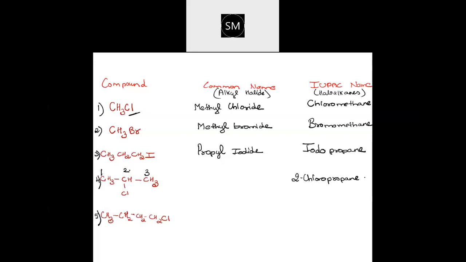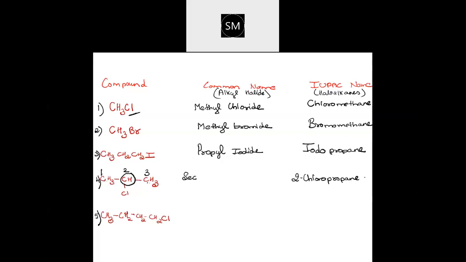Okay, now come to the common name. What will be the common name for this? So if you see the halogen to which that carbon is attached, you can see here this carbon, students. On both the sides, what you are able to see? There is methyl group, which is nothing but the R group. So what type of classification is this? If you are having R group on both the sides, two R groups are there. Yes, very good, correct. That is secondary.